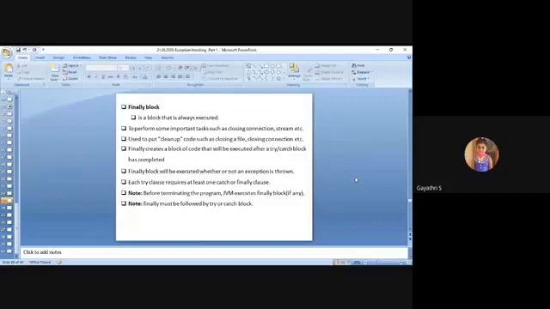It's an important thing: the finally block is executed after the try catch block is completed. Finally block will be executed whether or not an exception is thrown. Sometimes the exception may be thrown, sometimes not, but irrespective of the exception, the finally block will always be executed.